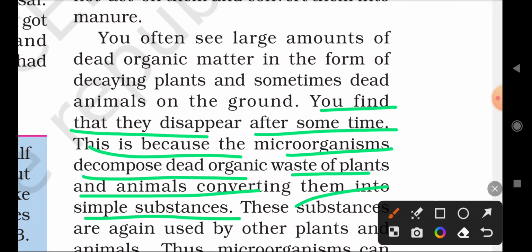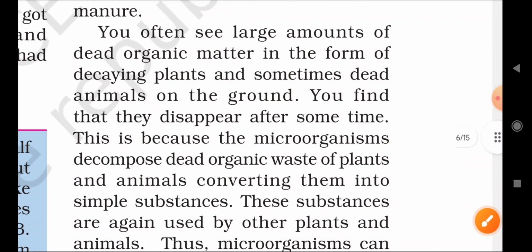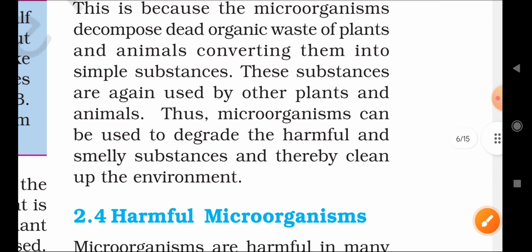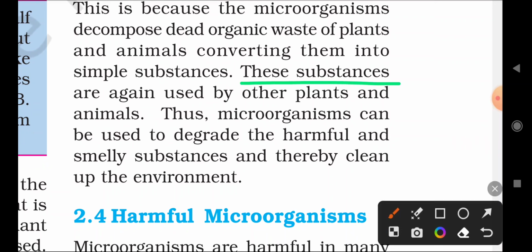The complex substances of animals and plants are converted into simpler substances by microorganisms. That will help in the growth of plants. Again, the plants give food to the animals, and it recycles. Okay, how important microorganisms are to us. These substances are again used by other plants and animals.